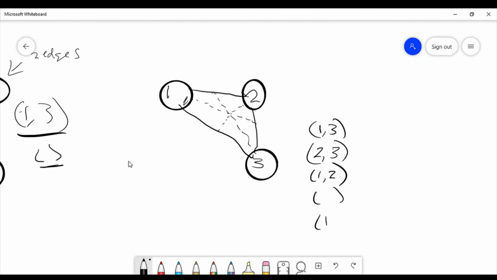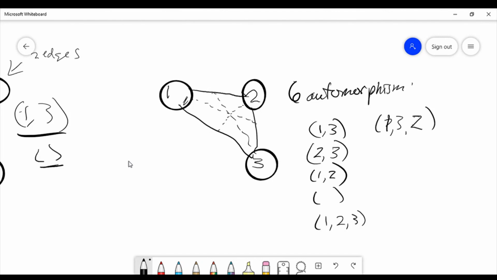And then we have 3 different rotations we can do, where 1 goes to 2, which goes to 3. 1 goes to 3, which goes to 2. And let's see. I think that's it. Yeah, so we just have 6 automorphisms for this graph.